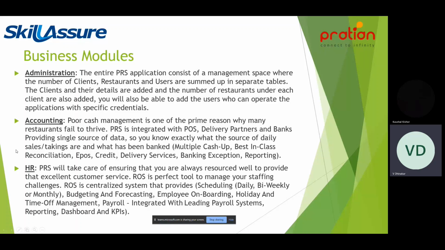So this accounting is a very important module. Most restaurants fail to calculate their sales or their exact profit or loss. So for every restaurant, accounting is very important.